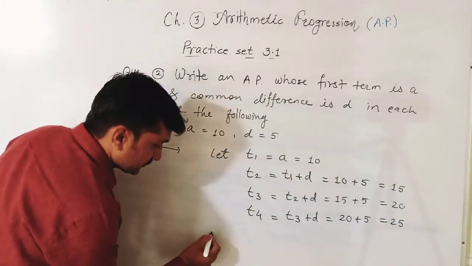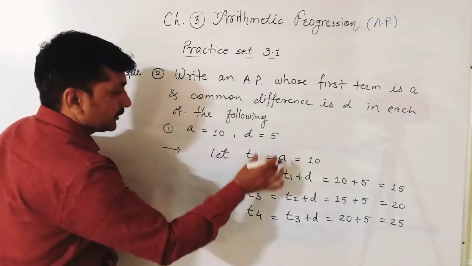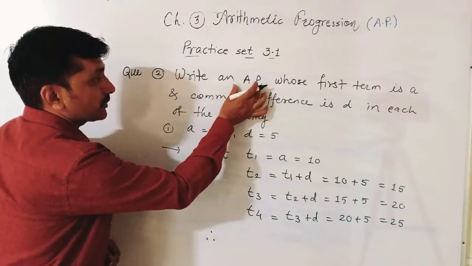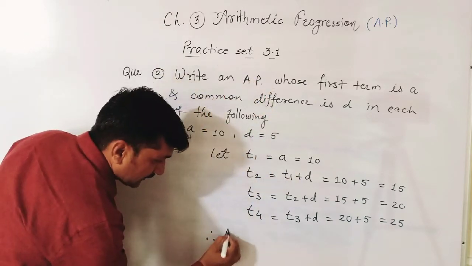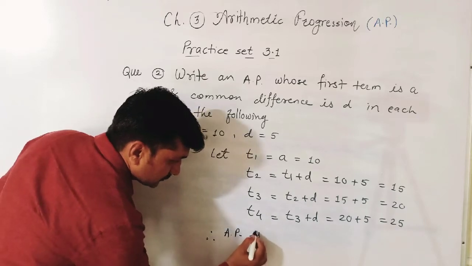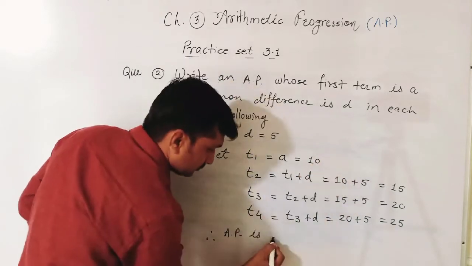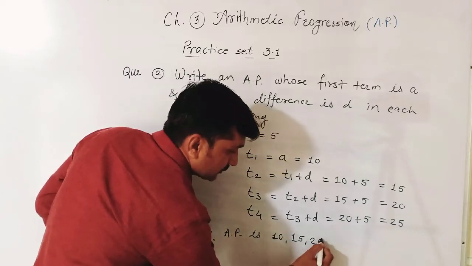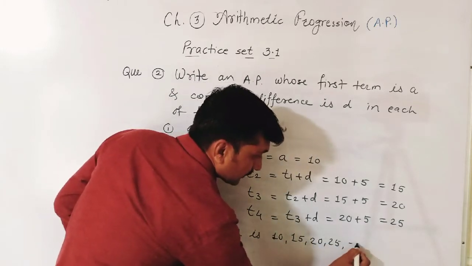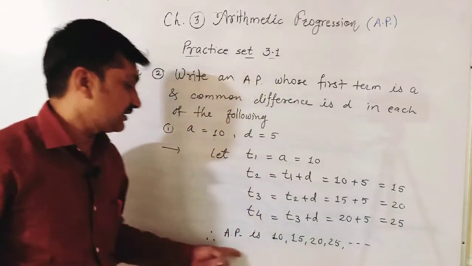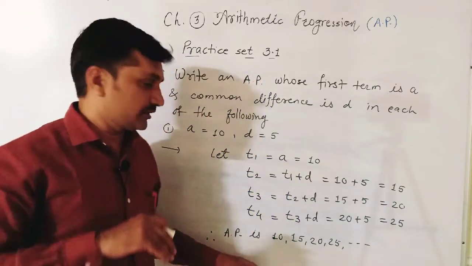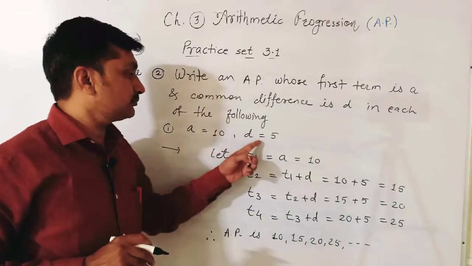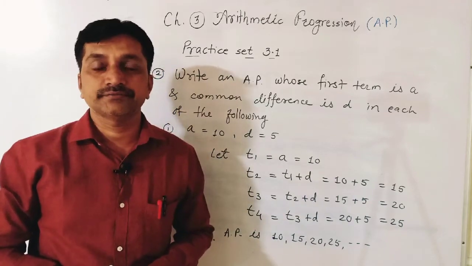And therefore we can write here, therefore AP is, now first term 10, second term 15, 20, 25 and so on. And this is the AP that we have written with the help of first term and common difference.